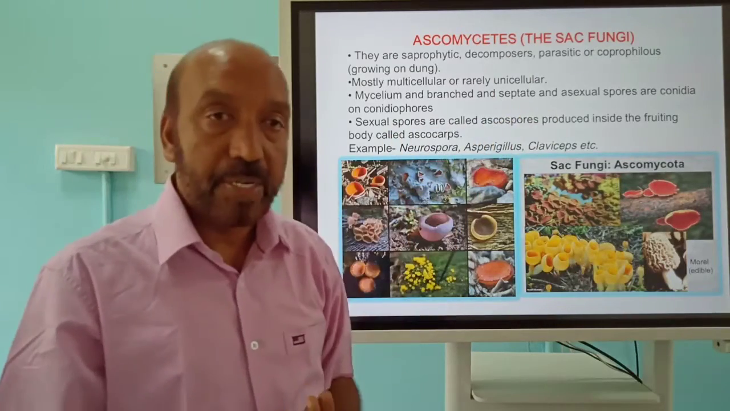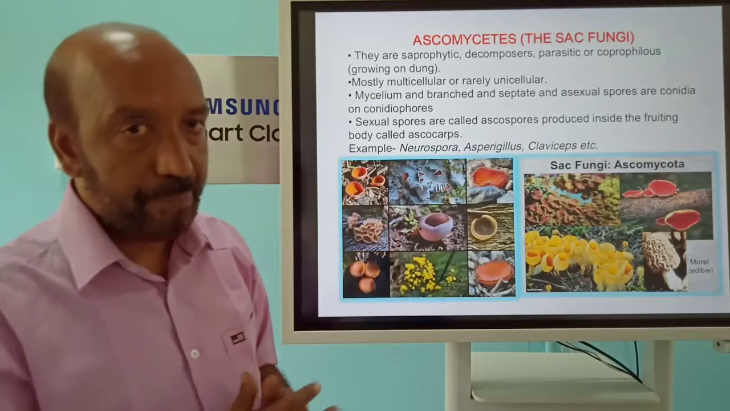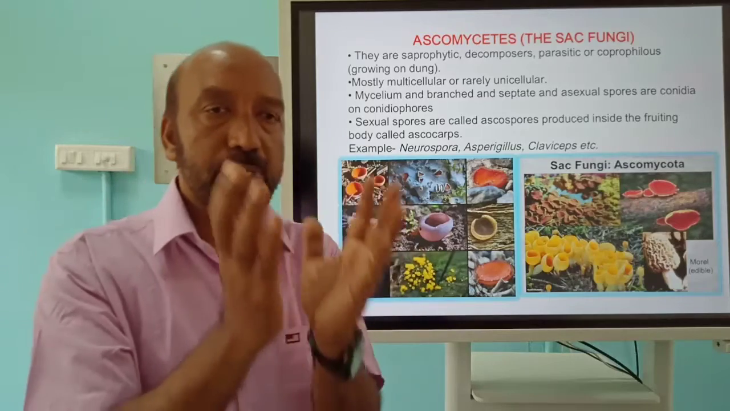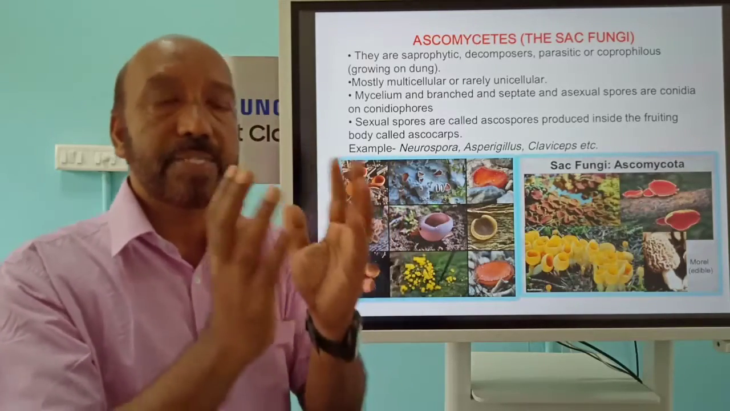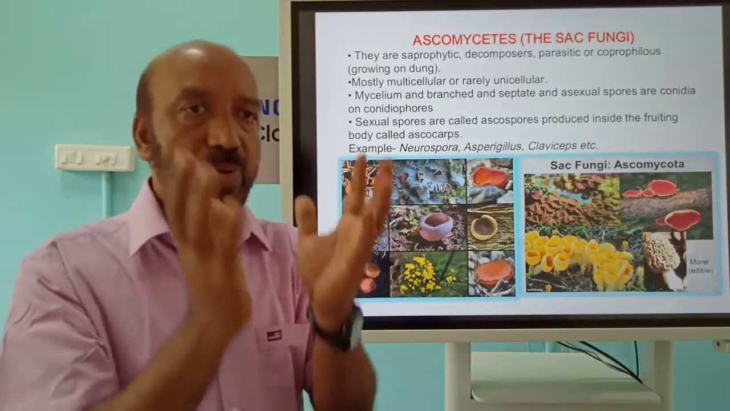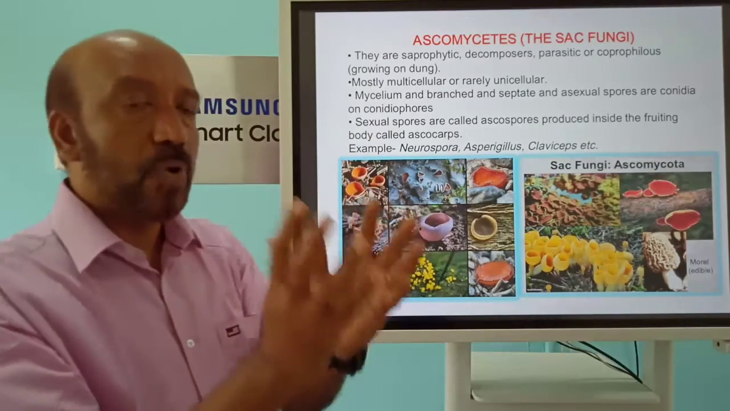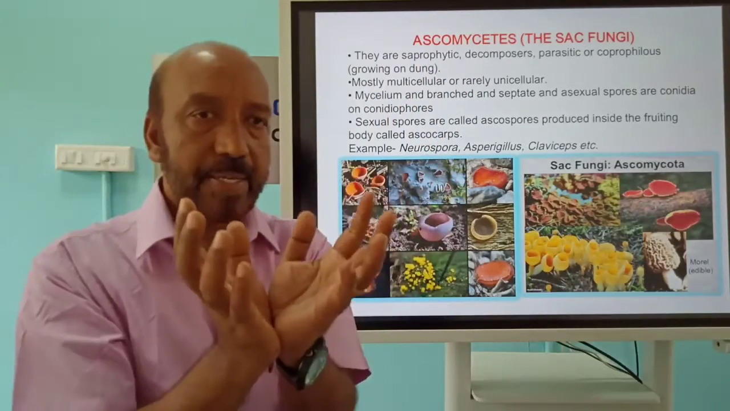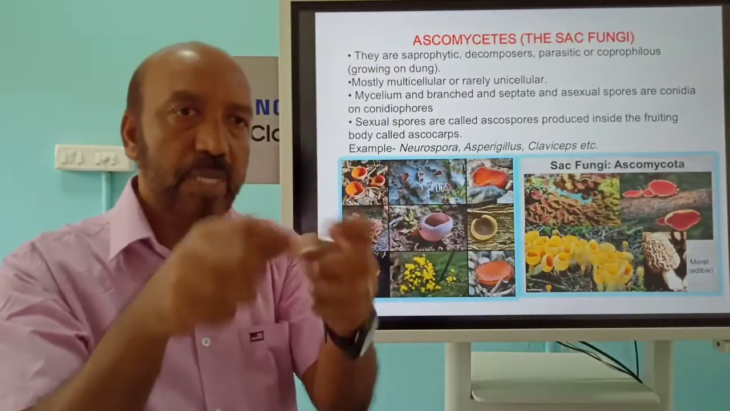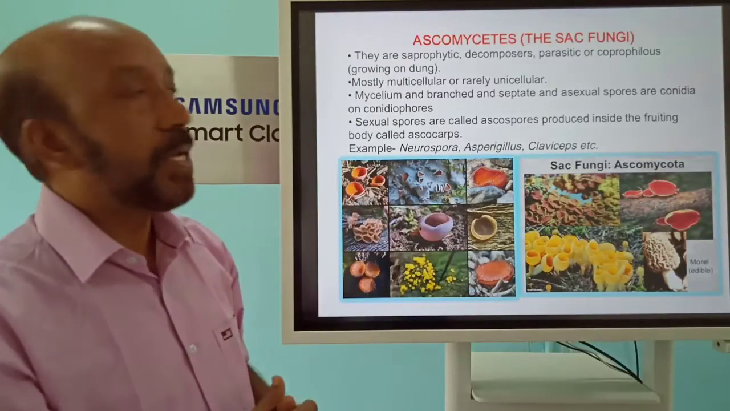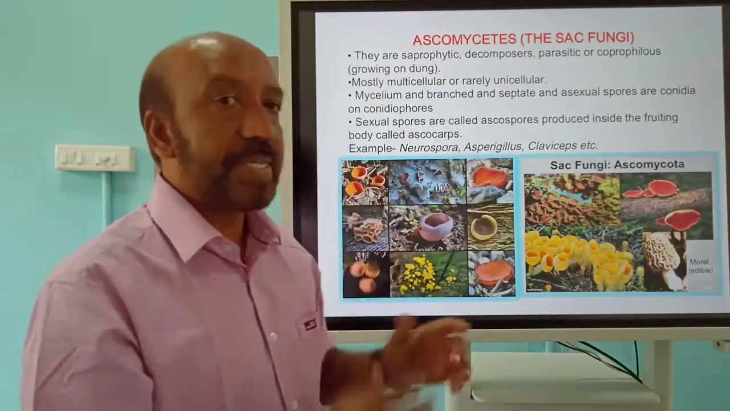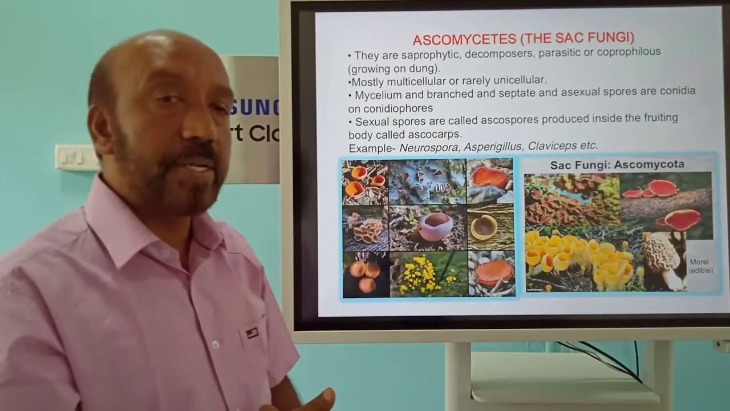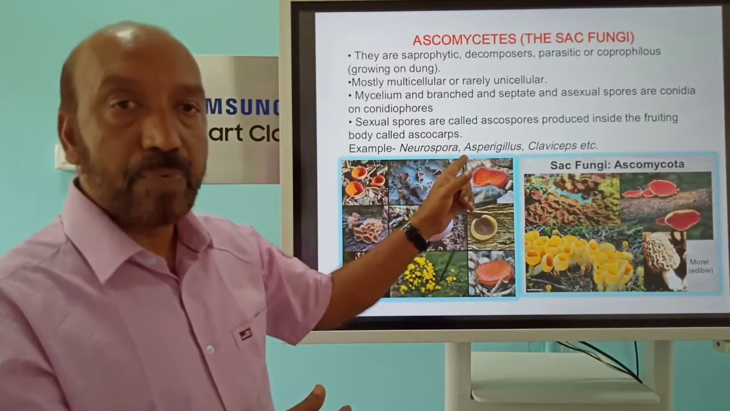In reproduction, the asexual spores are conidia and the sexual spores are ascospores. These ascospores are present in a structure called the ascus, or asci, and a large number of asci form the fruiting body called the ascocarp. Remember, the ascocarp is a collection of asci, and asci contain ascospores, which are produced by sexual reproduction. The group is hence called sac fungi, for the sac-like structure, and is called ascomycetes. An example is Neurospora, which is used the most in genetic studies also.